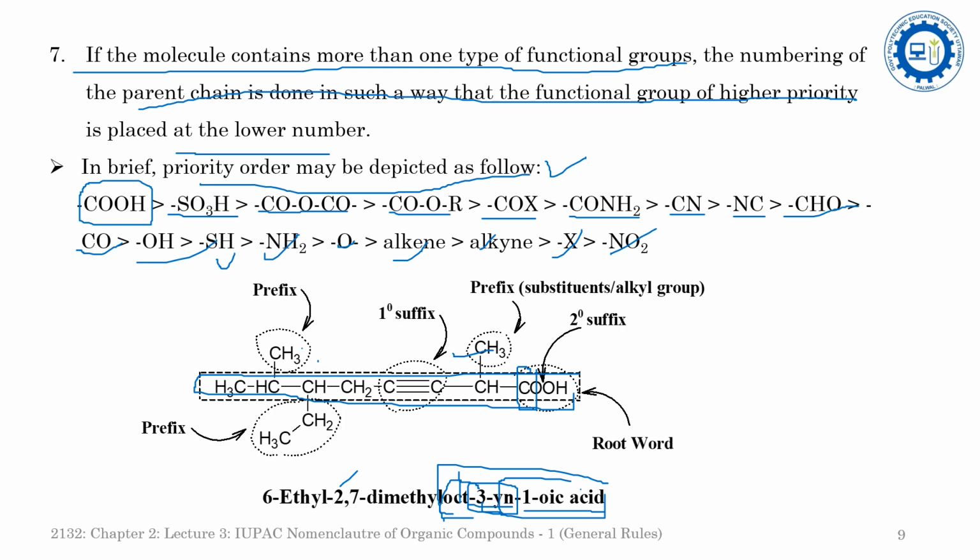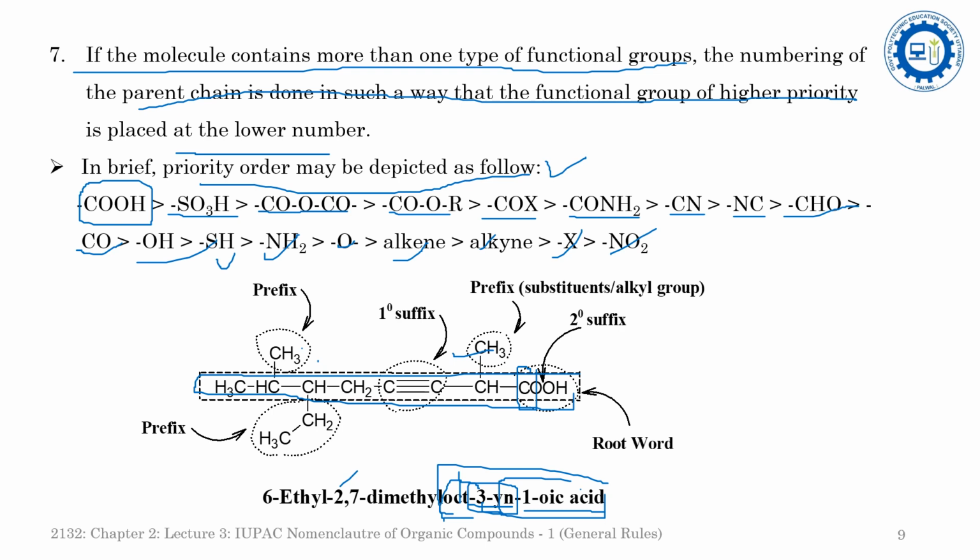While arranging these alkyl groups, there are three alkyl groups: two methyl groups, one at the second position and one at the seventh position, and the third alkyl group is the ethyl group, which is present at the sixth position. While assigning the nomenclature, we will not consider the numbering assigned to the alkyl groups, but we will consider the arrangement of the alkyl groups in alphabetical order.